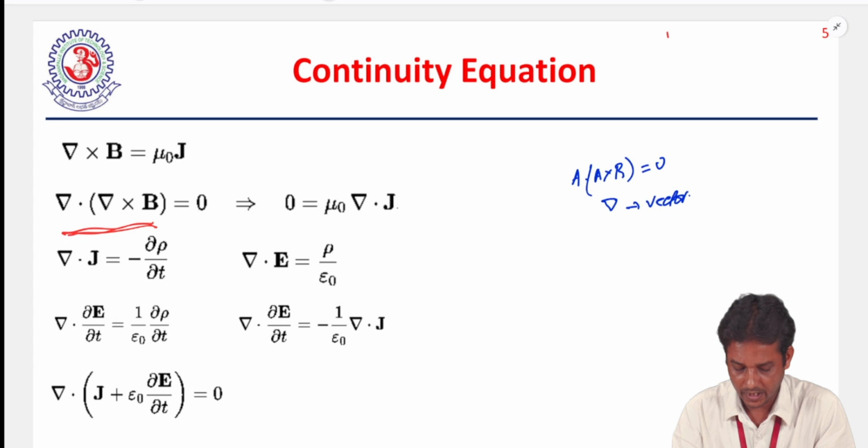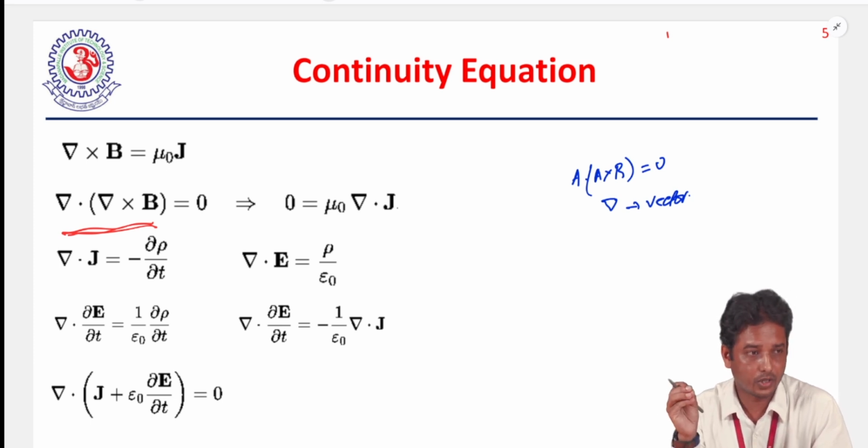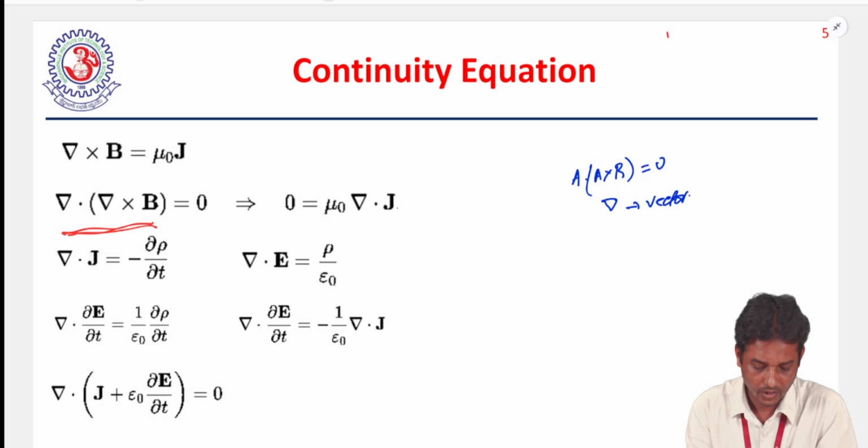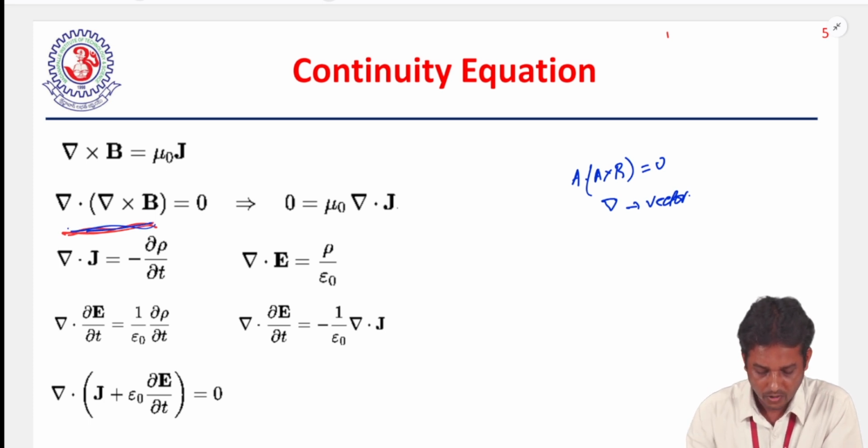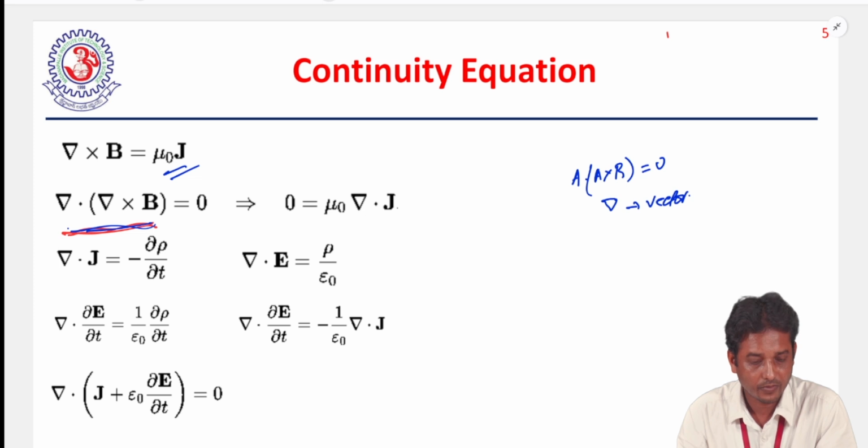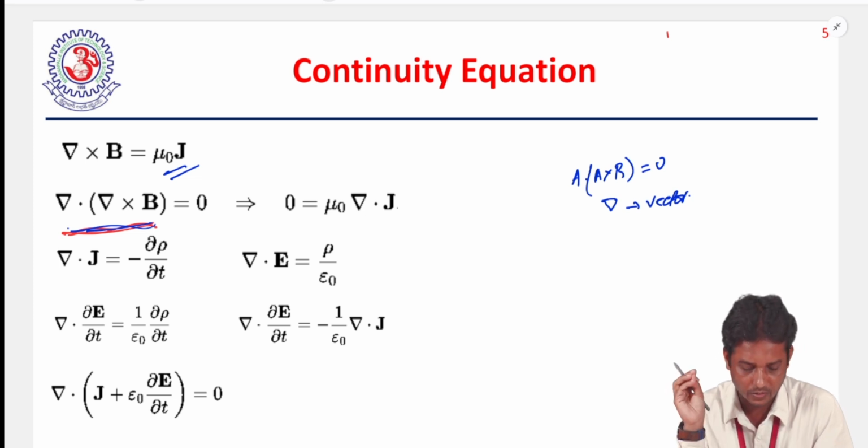If we take the dot product of a vector with its own cross product, we get the value 0. So the left hand side of this equation is identically 0, mathematically 0.